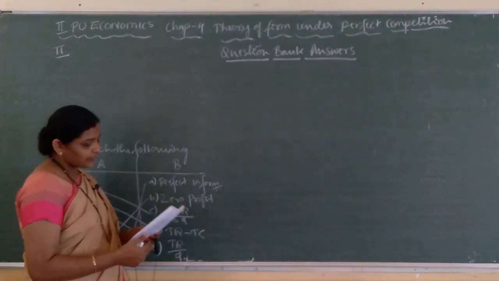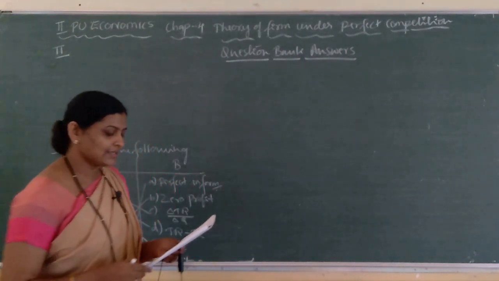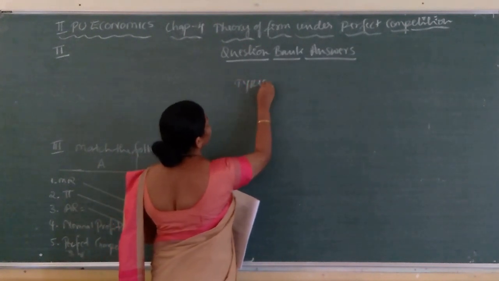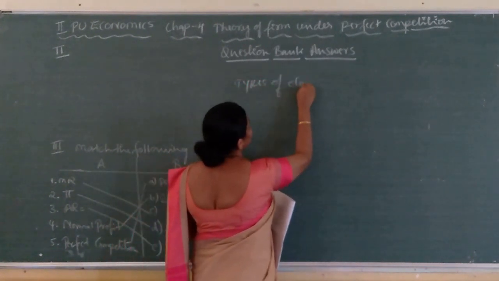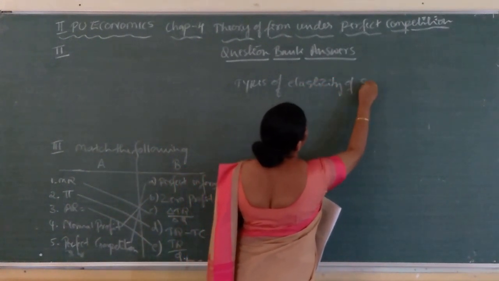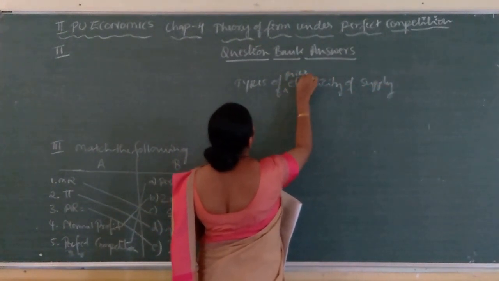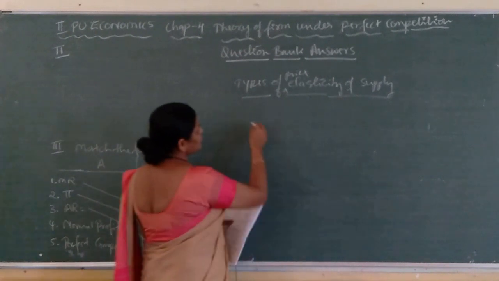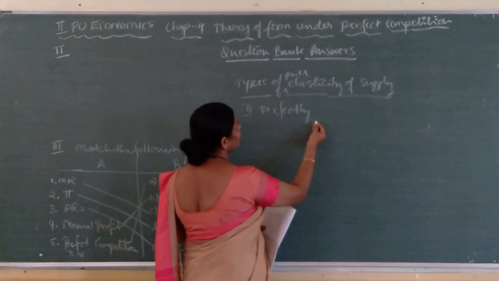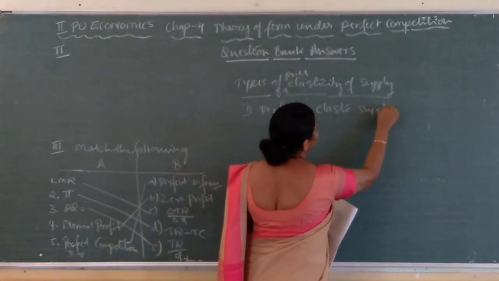So, let us see what is the answer to this. When the supply curve is vertical, the elasticity of supply is. So, first, types of price elasticity of supply. First one is perfectly elastic supply.